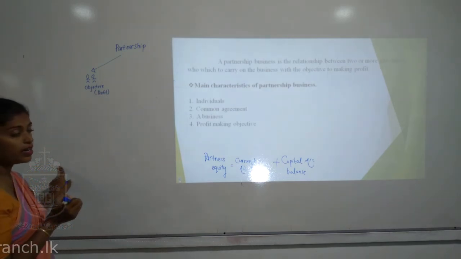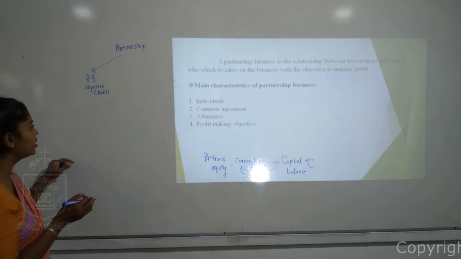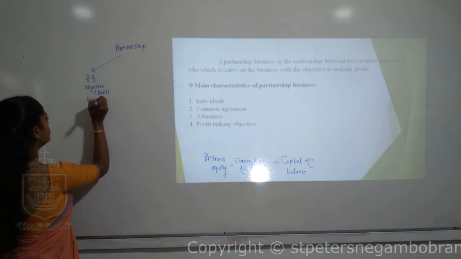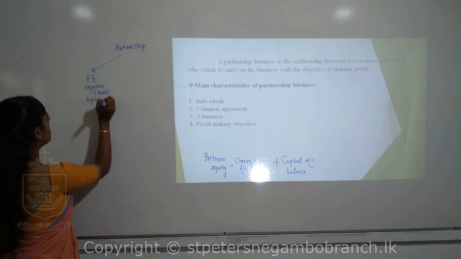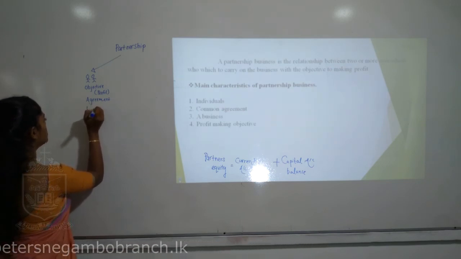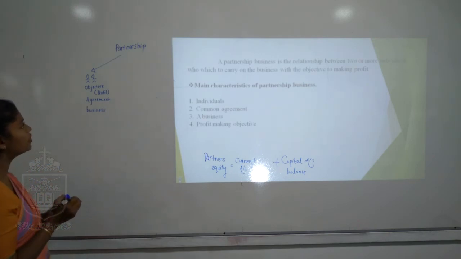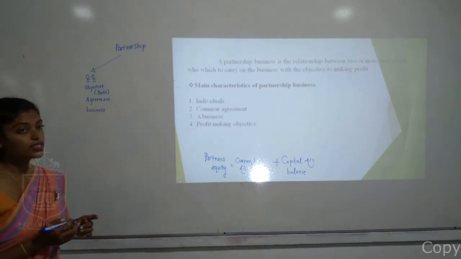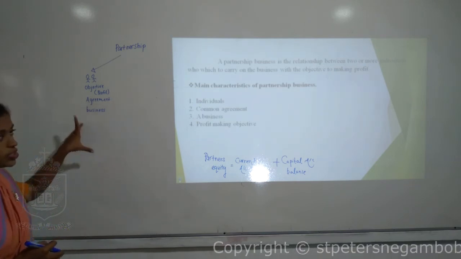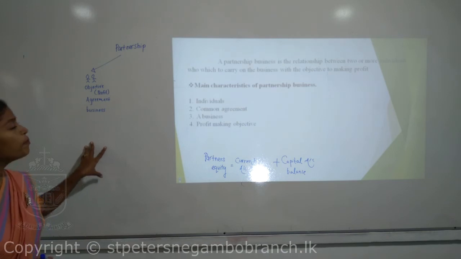There are individuals, and they have an objective of earning profit, and they have an agreement, and they have some kind of business. These are the characteristics of a partnership organization. If you find these things in an organization, you can consider that organization as a partnership.